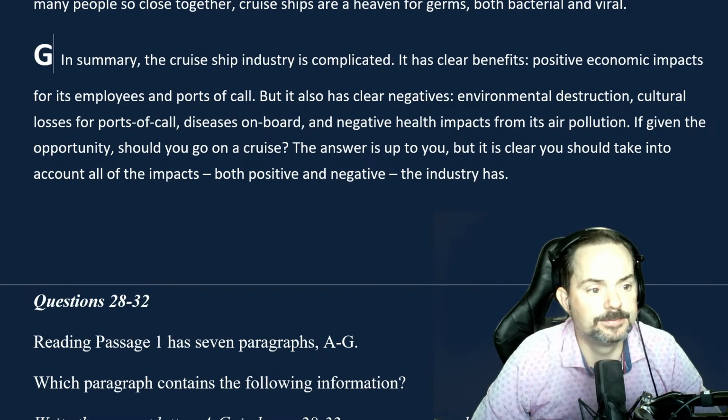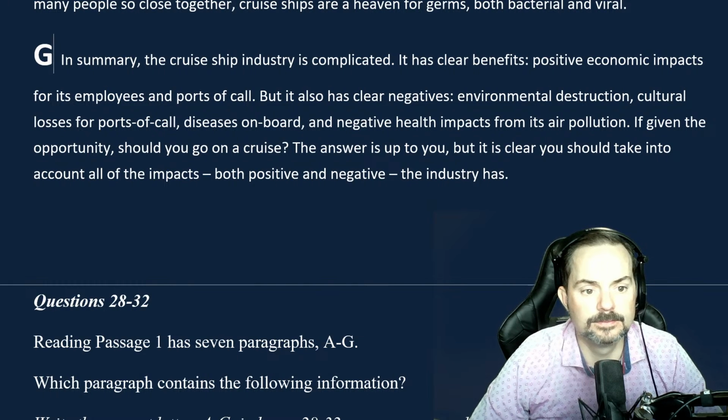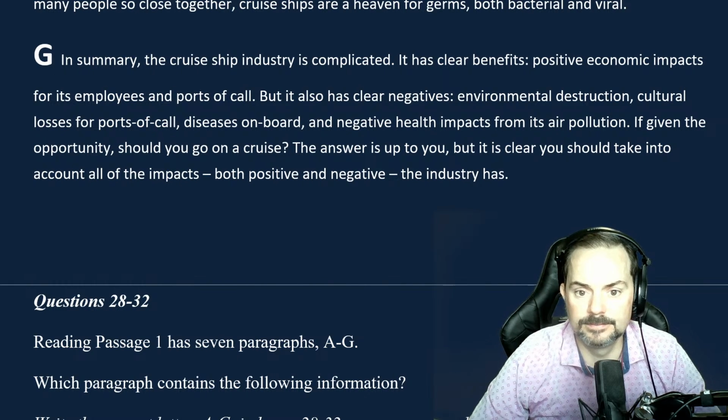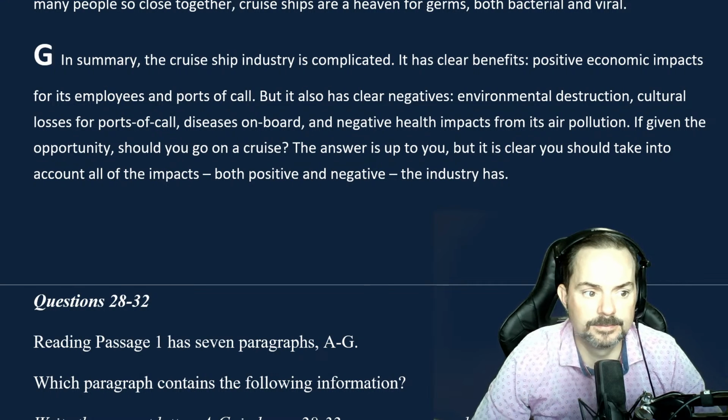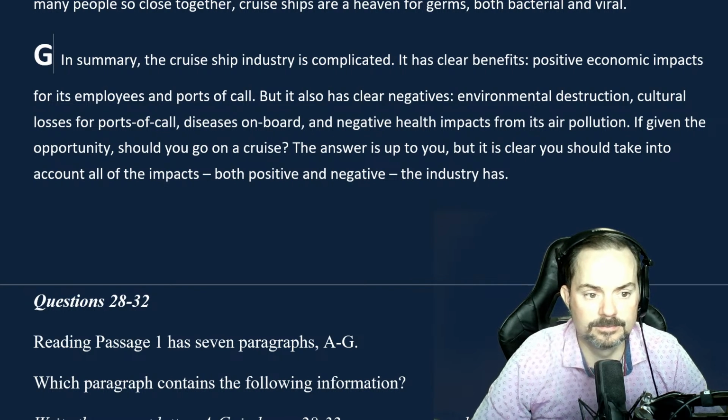Yep. In summary, the cruise ship industry is complicated. It has clear benefits, positive economic impacts for its employees and ports of call, but it also has clear negatives: environmental destruction, cultural losses for ports of call, diseases on board, and negative health impacts from its air pollution. If given the opportunity, should you go on a cruise?